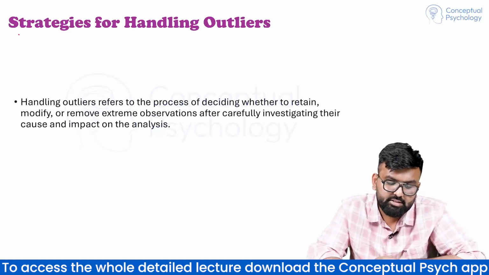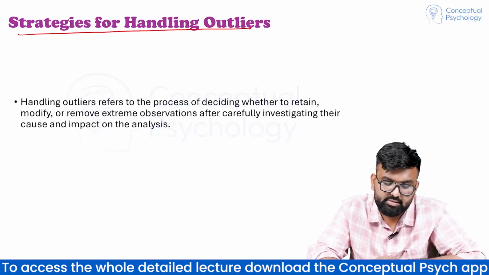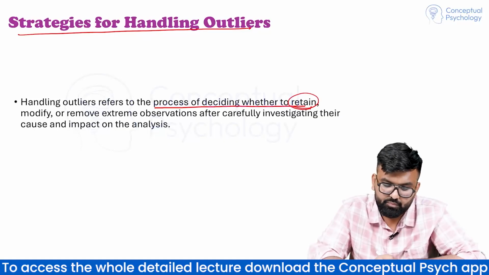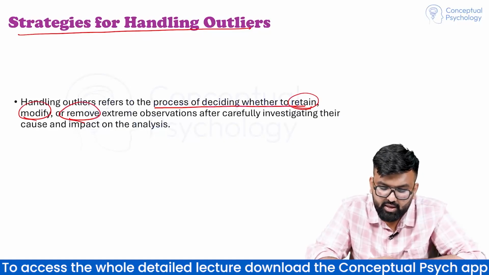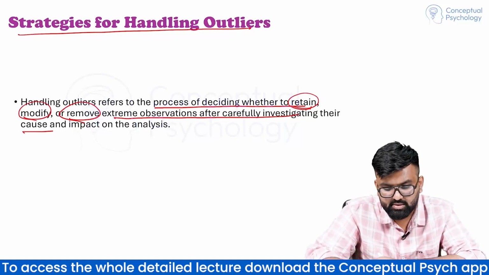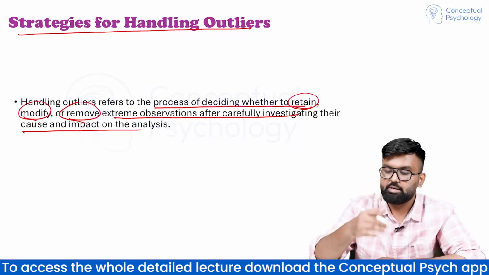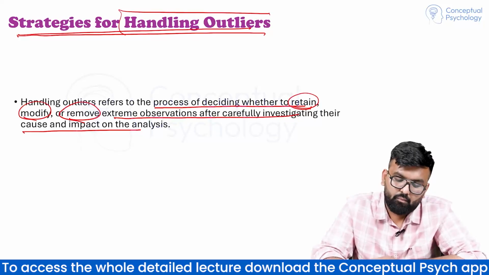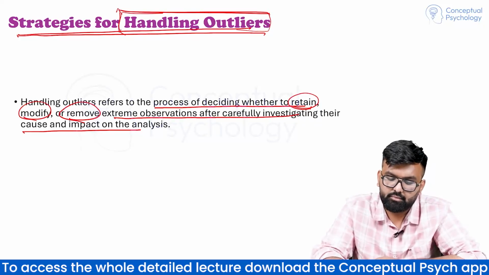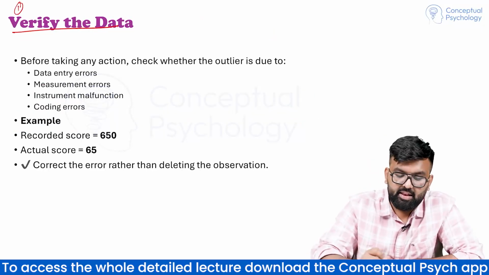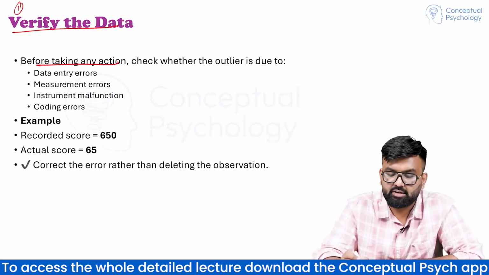Now, strategies for handling outliers. It refers to the process of deciding whether to retain, modify, or remove extreme observations after carefully investigating their cause and impact on the analysis. So, कुछ methods हैं जिससे हम कुछ strategies हैं. By using them, we handle outliers. First is verify the data. पहले हमें verify करना है before taking any action.